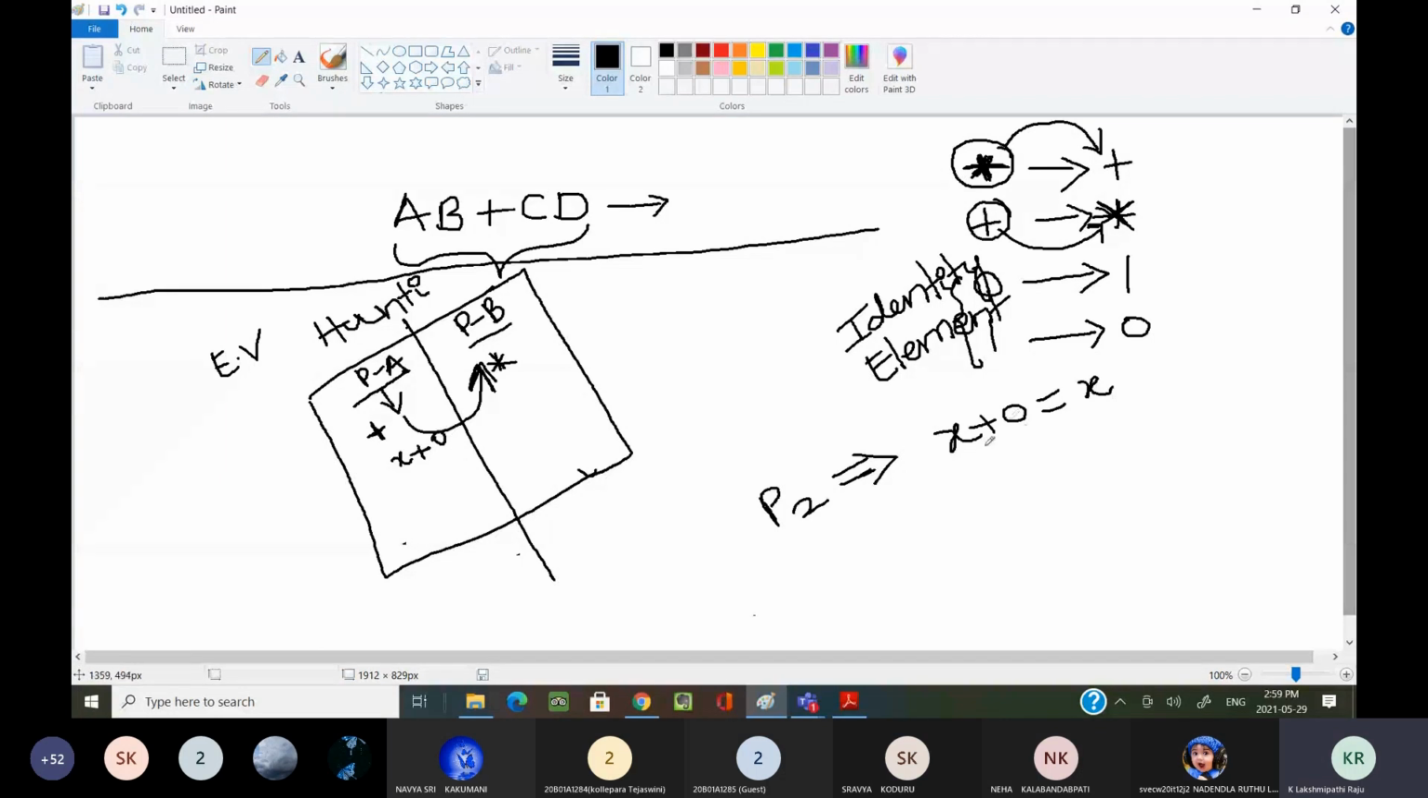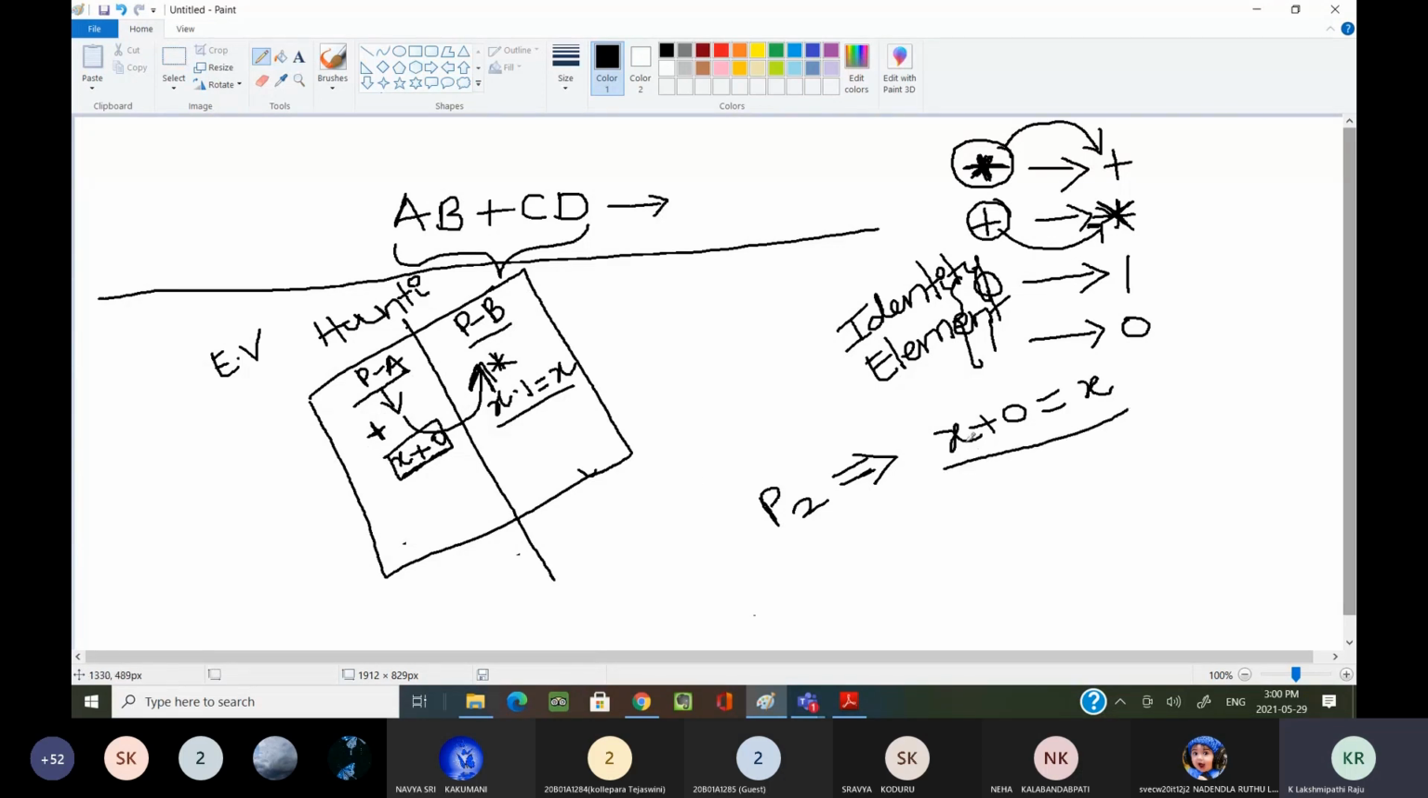Now, how am I replacing this with part B? What do I have to do if I want to calculate the dual of this one? This will become x dot 1 equal to x. Now, both are duals of each other. I have not explained all the postulates because of time constraint, so I am moving to the next concept. Now, this is one postulate.